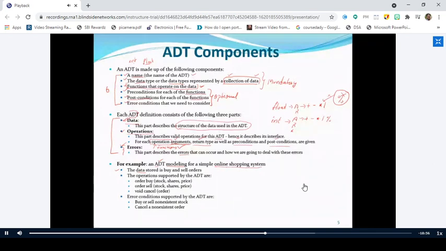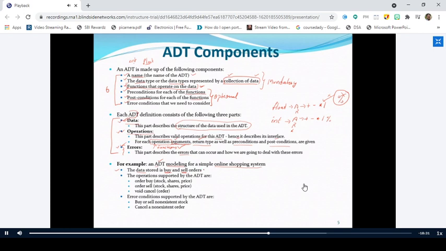So, suppose somebody had asked you to implement the online shopping system ADT. What are the three things you have to specify? You have to specify the data, you have to specify the operations, and you have to specify the errors also. Is it clear? Right. Now we are going to see the first part. The data that is stored is the buy or sell orders.